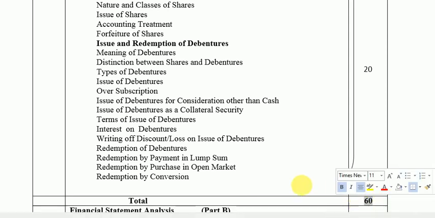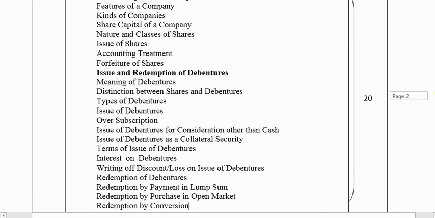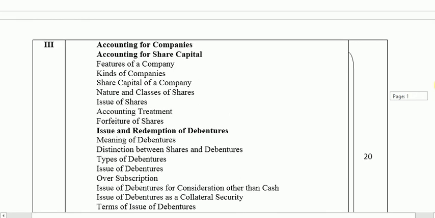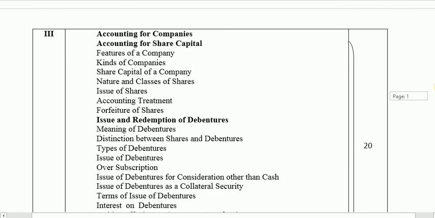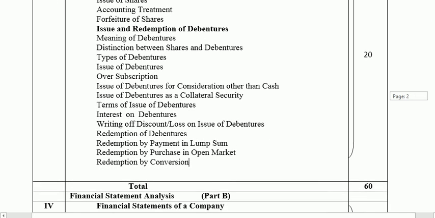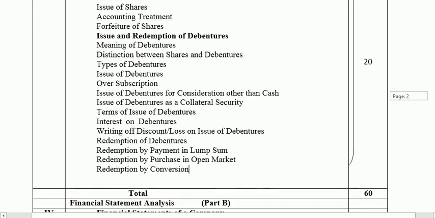When we say financial statements of a company, it is all about the statement of profit and loss and the balance sheet. The statement of profit and loss is just what we learned as the trading and profit and loss account in Class 11, and the balance sheet is the second part of the financial statements. This year, you're not going to prepare financial statements for companies, but in your syllabus you have to do analysis of financial statements.